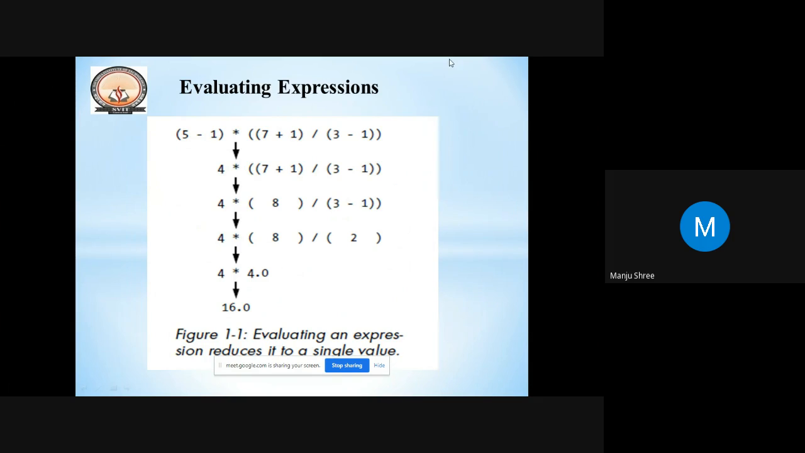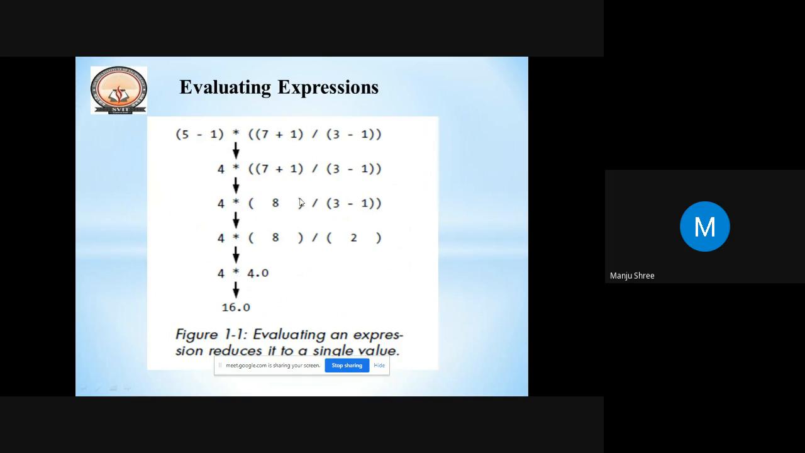First, the parenthesis: 5 minus 1 is evaluated first, even though minus has the last priority, because we go by the priority of the parenthesis. So 5 minus 1 is 4. Now you can see one more: you could evaluate 7 plus 1 directly, but it is not possible, since we have to clear all the parentheses. So 7 plus 1 inside the parenthesis is evaluated first, then followed by the 3 minus 1.